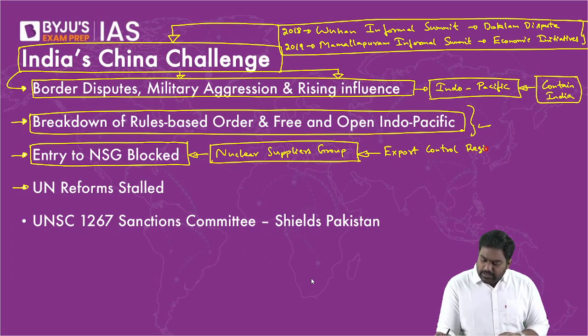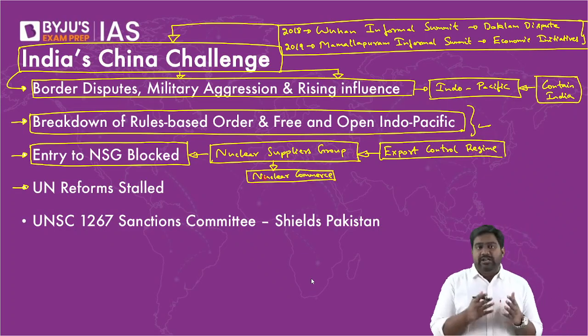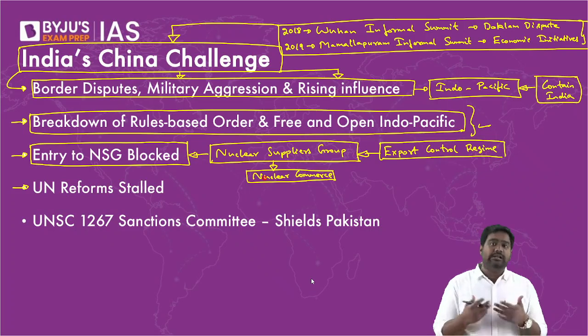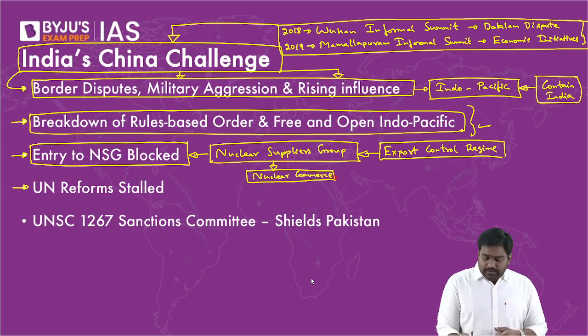India has been seeking entry into NSG to get involved in global nuclear commerce so that we can also export nuclear technology. We can import nuclear material like uranium, which is in short supply in India. To power our nuclear program, we'll need uranium supplies from other countries, from suppliers like Australia, Kazakhstan, and others. Right? We would depend on them for nuclear supplies. And we want to export our technology as well, help other countries in civilian nuclear reactors. And as nuclear energy is clean energy, it will help drive down emissions as well.